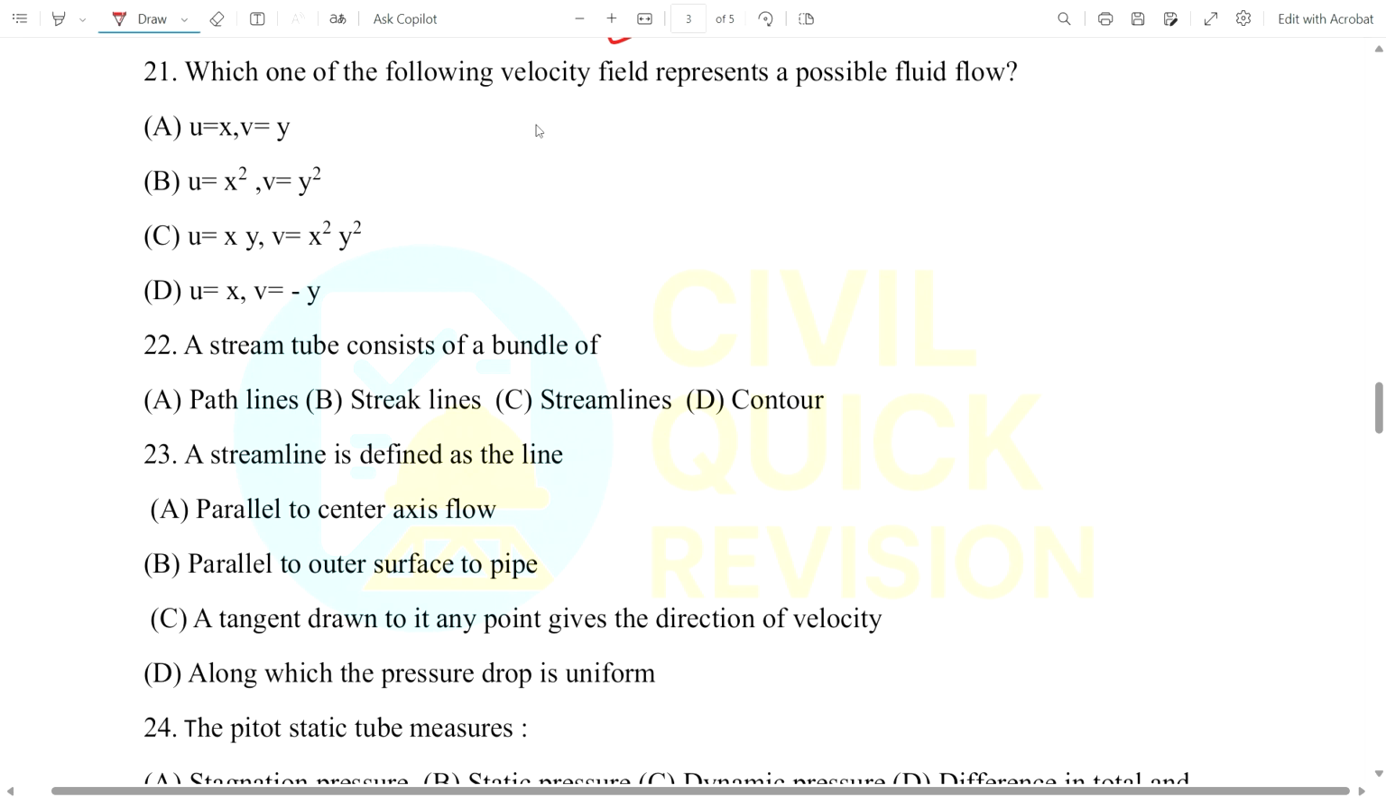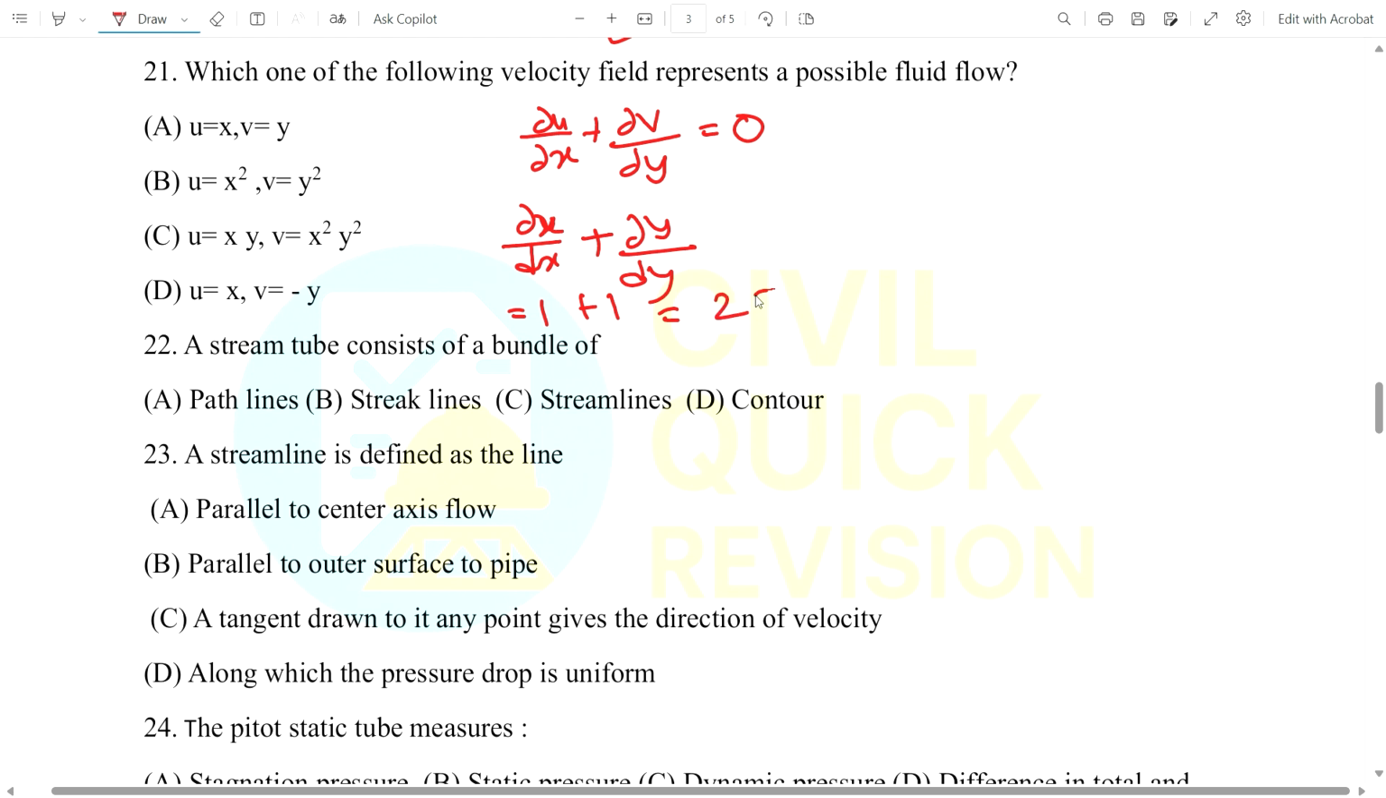Okay. As we all know, for a possible fluid flow we just remember one equation: del u by del x plus del v by del y. The rate of change of velocity u in the x direction plus the rate of change of velocity v with respect to y should be 0. We can check one by one. In the first equation, u is equal to x, so del x by del x is 1. v is equal to y, so del y by del y is 1. This is 1 plus 1, which is 2, not equal to 0.